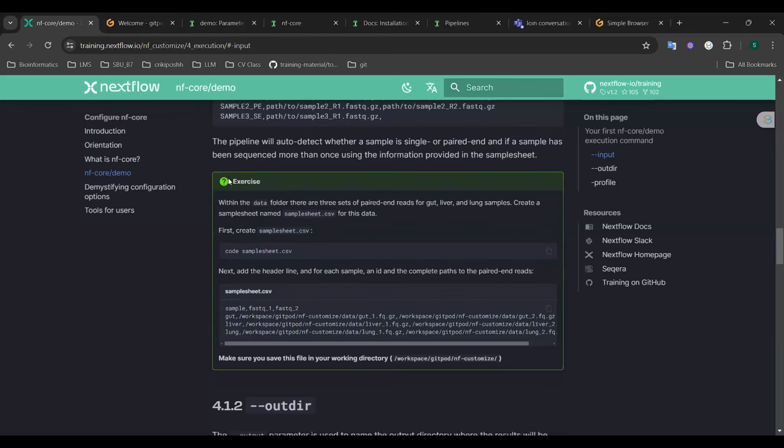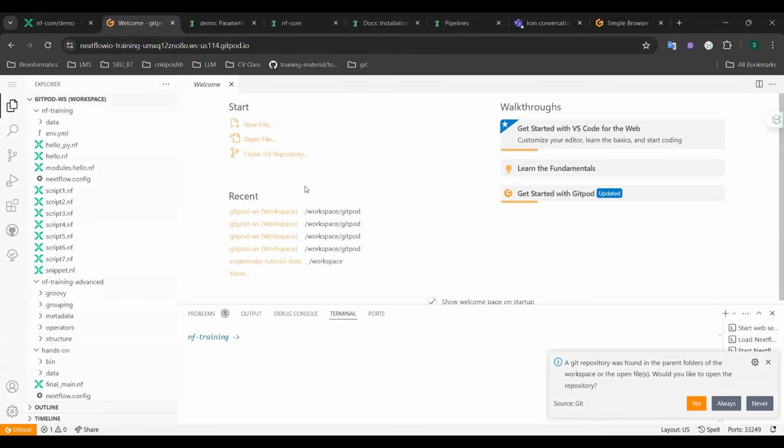And so for this exercise, we will go into Gitpod.